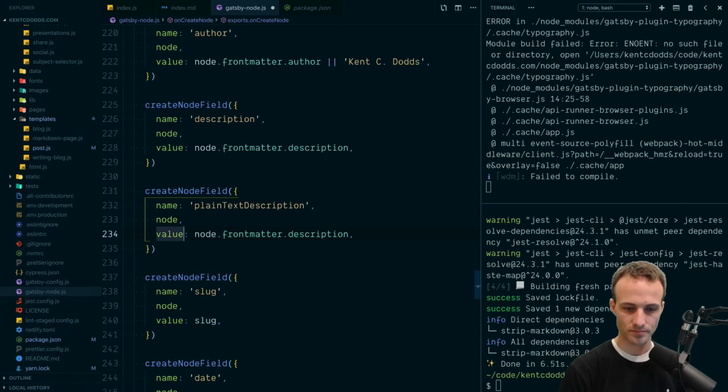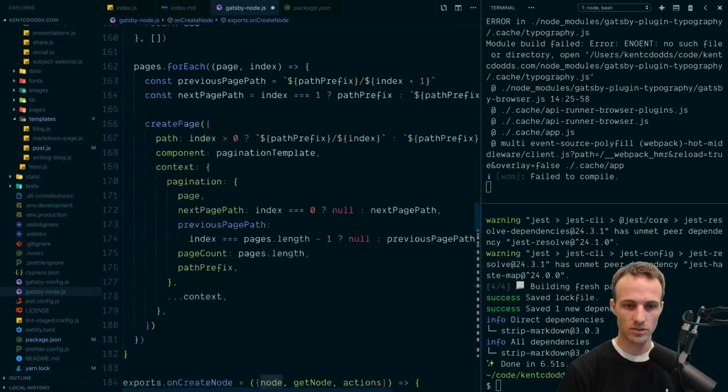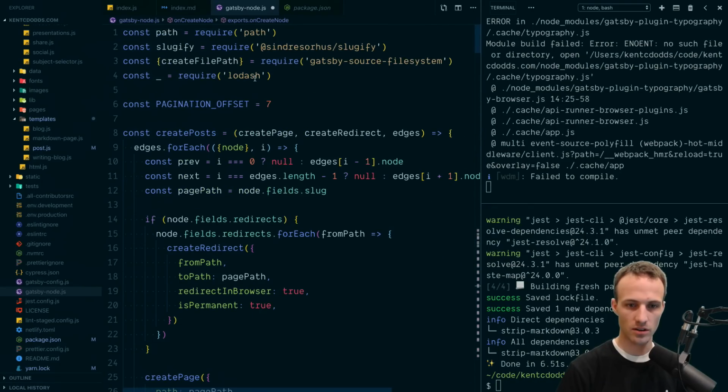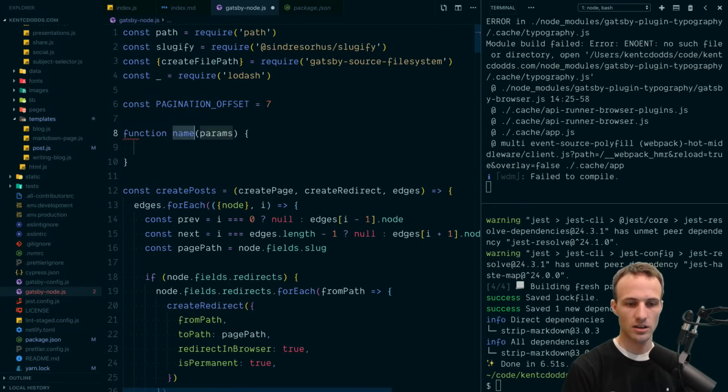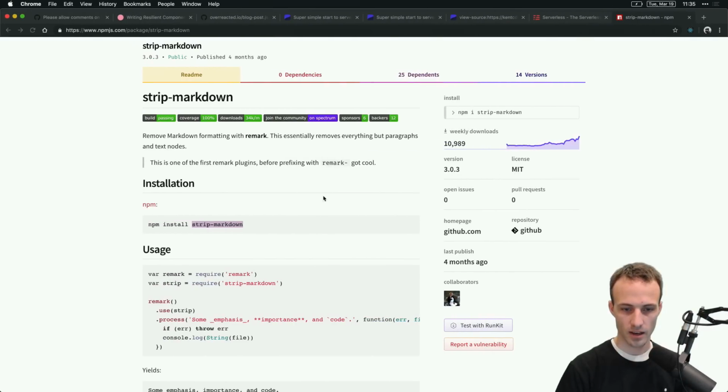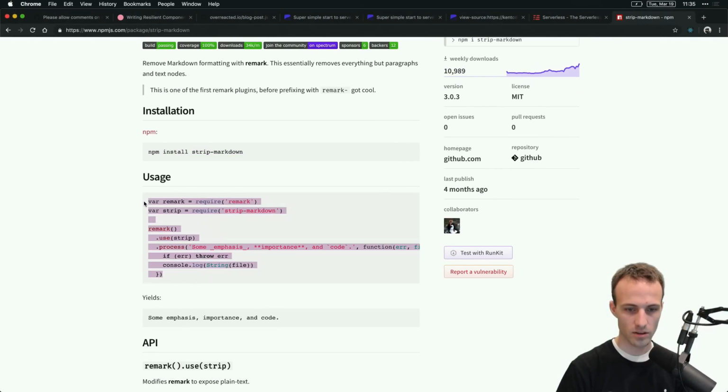Okay, so then I'm going to make a function up here. This is going to be stripMarkdown from markdown string. And here's what we need to do.